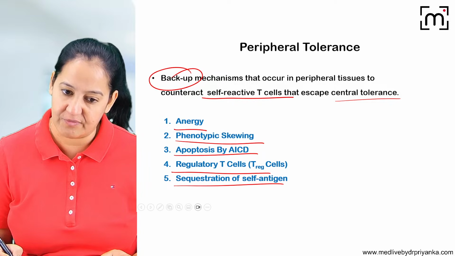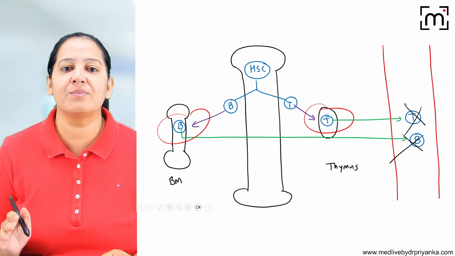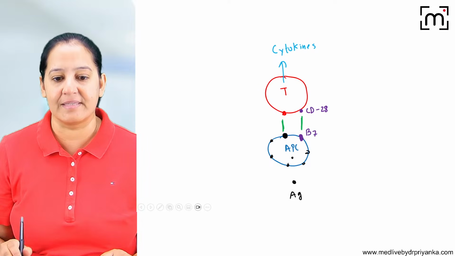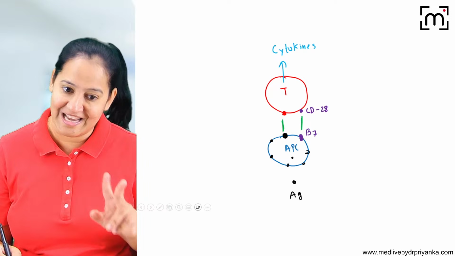The fifth is sequestration of the self-antigen. I will explain. The first one is anergy. Before explaining the 5 mechanisms, let's revise one of the types of immunity, cell-mediated immunity.